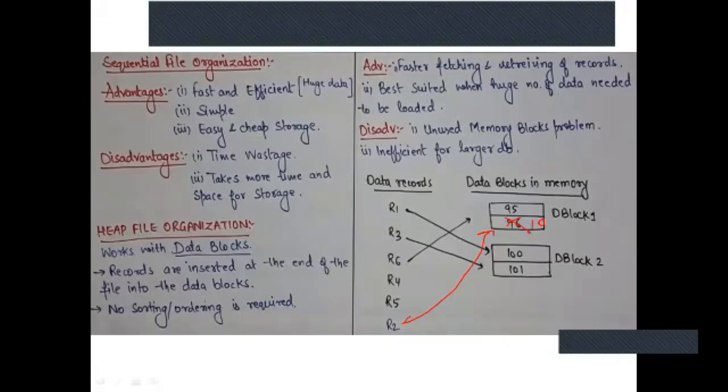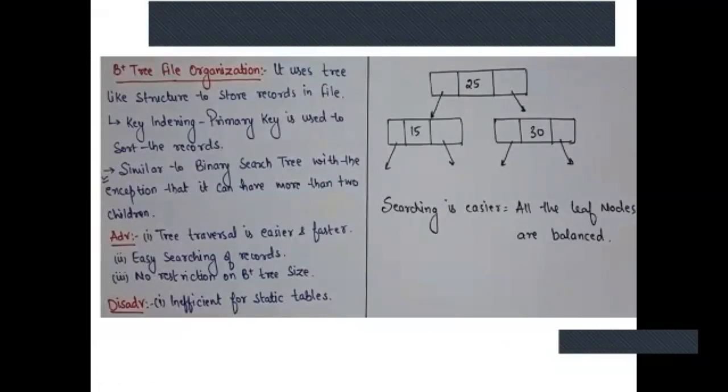So you can find the advantages: faster fetching and retrieving of the records, and it is best suited for a huge database. But if you have a large database, then there will be more unused memory, and insufficient use of the large database. Okay, now next is B+ tree.